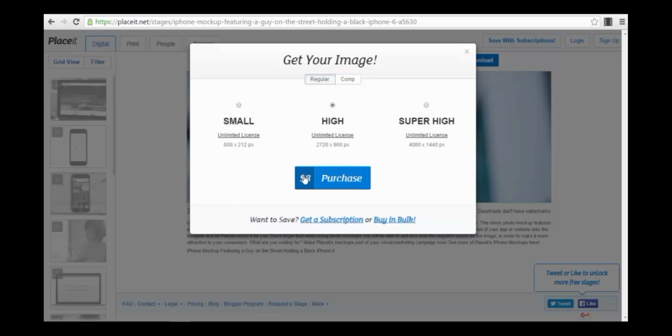If you go on the high version, exactly as I've told you, for a higher resolution you have to pay more, super high resolution even more. So this is how these guys are making money. So probably you won't need a very high resolution at the beginning. It depends on what you want to do with the mockup. For example, if you want to use it printed, maybe you will need a high resolution. If you want to use it for your social media, I doubt you will need a higher resolution than this one. Just for example, maybe you will need it for your cover photo or something like that.